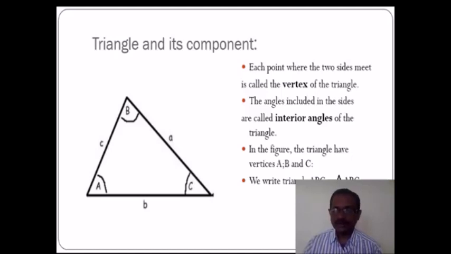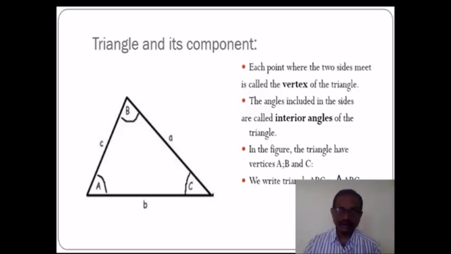The angle included by the sides is called an interior angle of the triangle. There are 3 interior angles in every triangle. In the figure, the triangle has vertices point A, point B and point C, and we can write it as triangle ABC, and we can write the name of the triangle in 6 different ways also.